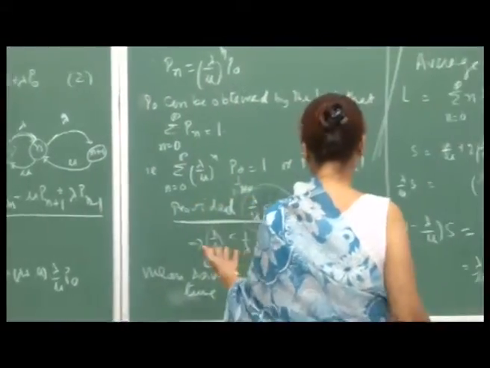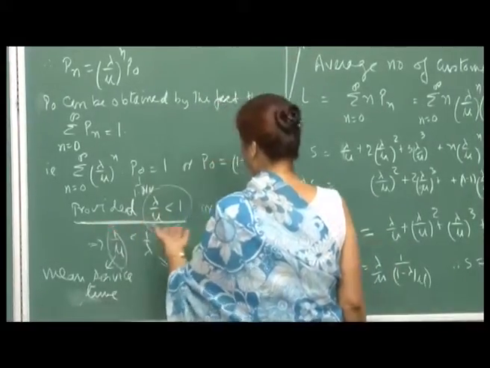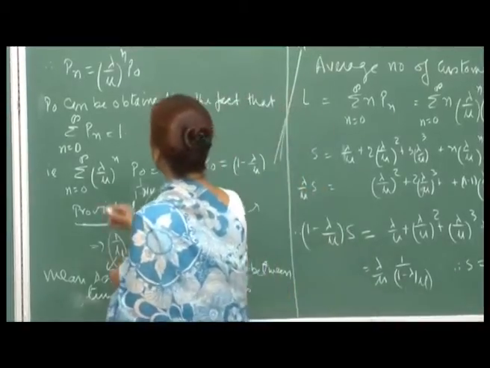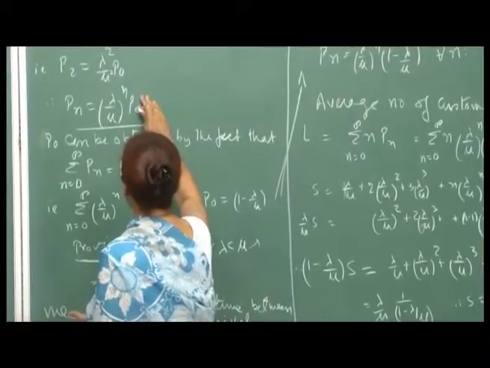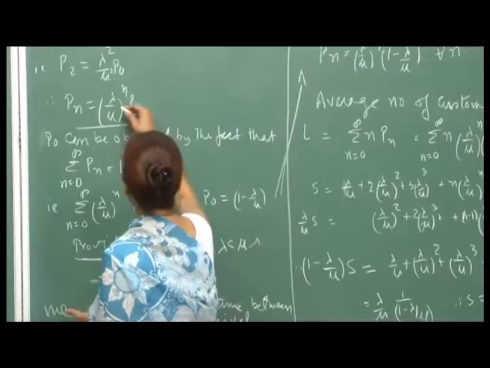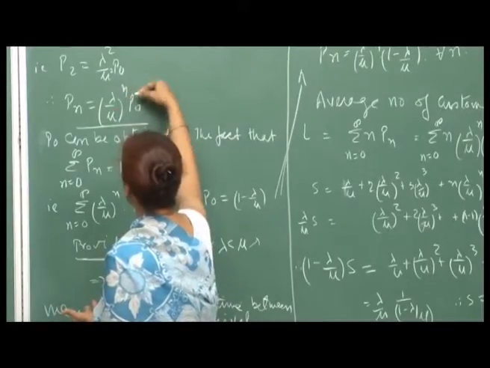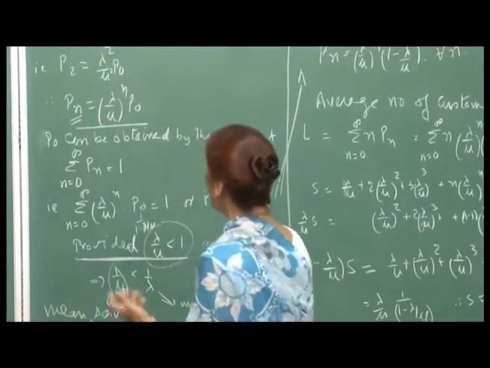And there are many more ways of explaining this, but even otherwise from here you can see that P naught being finite is necessary, because it is the probability of an empty system. If lambda is greater than mu, then this will go on becoming larger and larger.